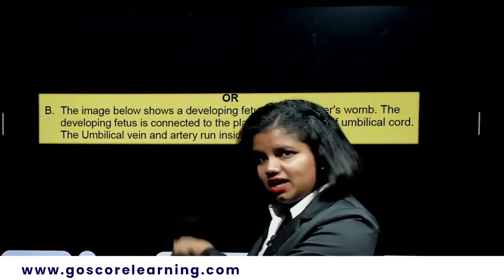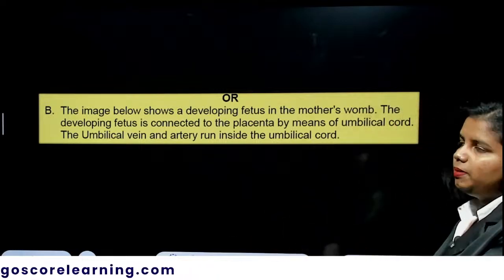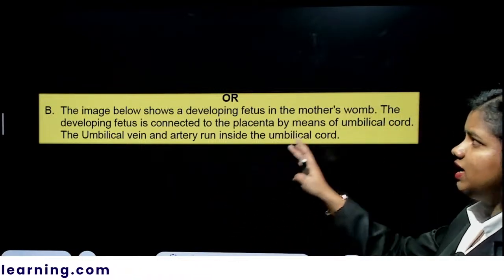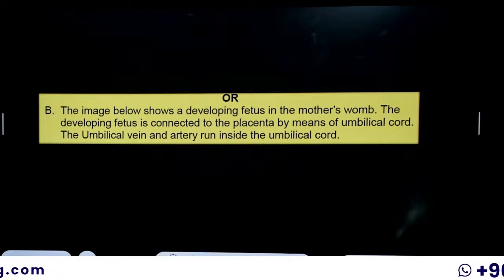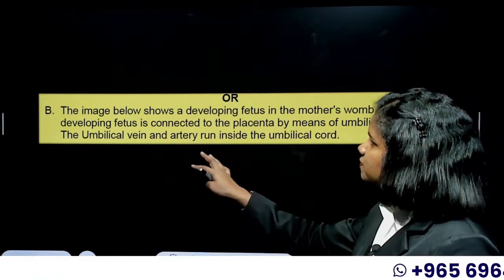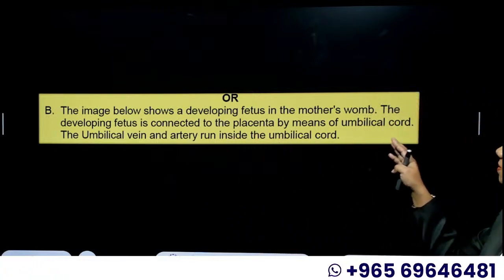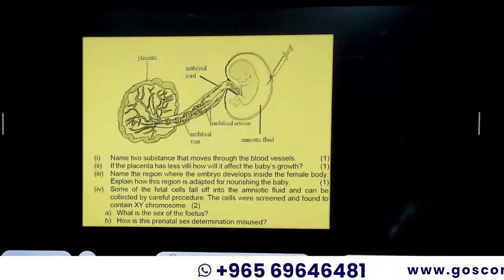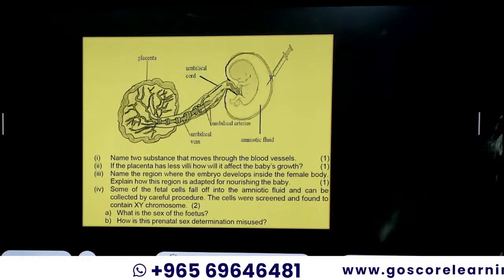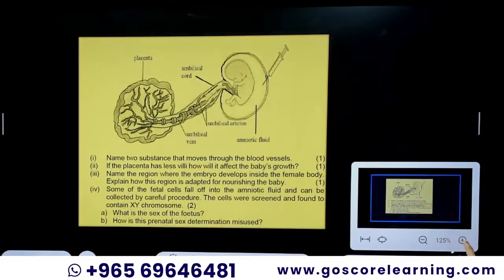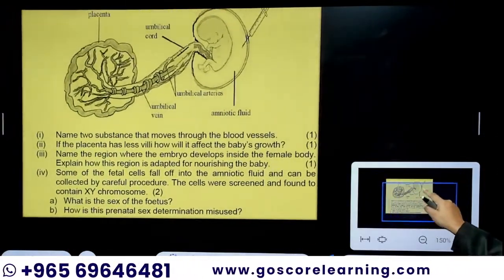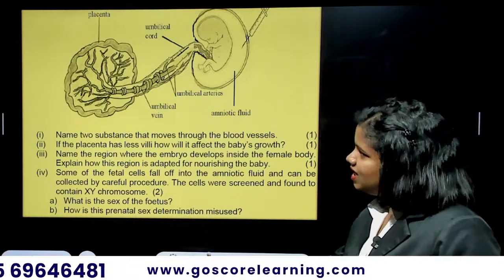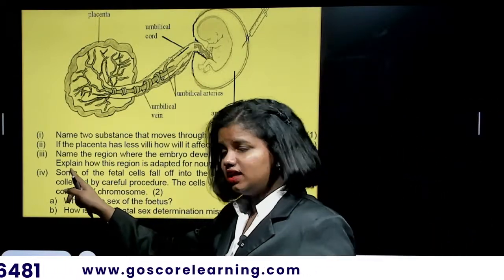So you can attempt either that part or the B part. The image below shows a developing fetus in the mother's womb. The developing fetus is connected to the placenta by means of the umbilical cord. The umbilical vein and artery run inside the umbilical cord. So, this is the figure, and from this figure, again, it's a 5-mark question. You have to answer all the 4 sections to get those 5 marks. Again, it's a very simple question, unlike the other one.